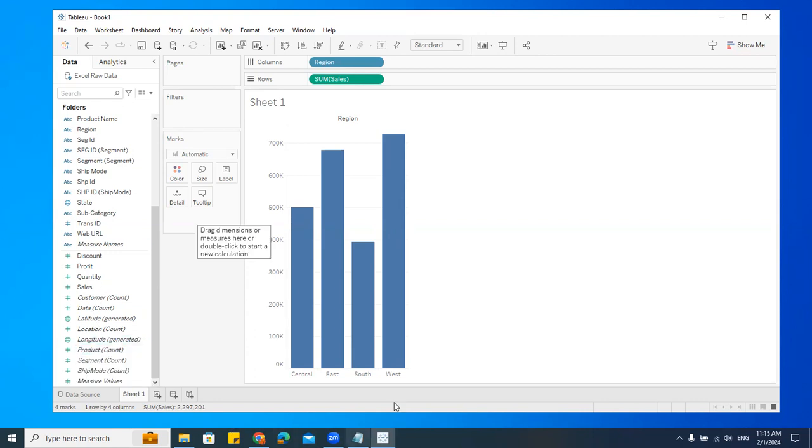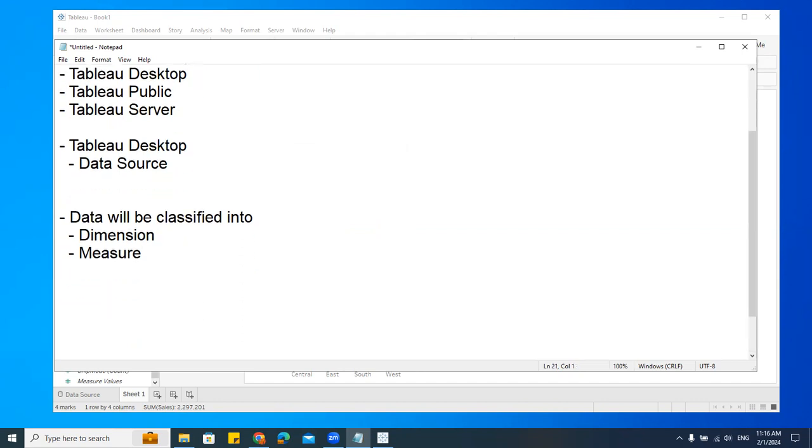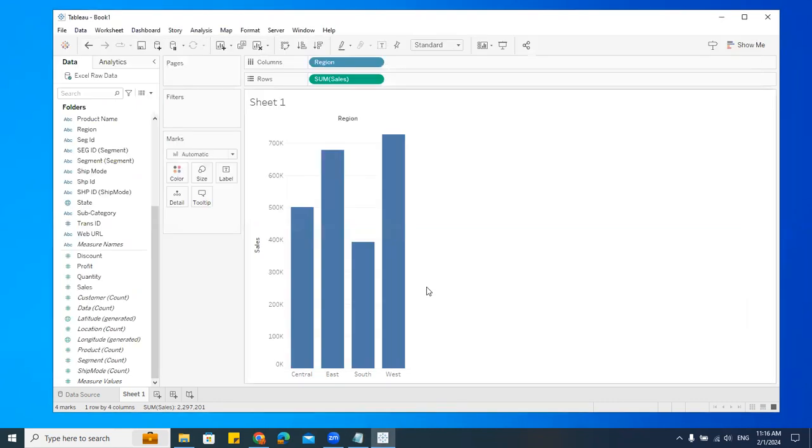Okay. Now we have this dimension and measure. The notes, everything is there in that particular folder. Tomorrow I'll tell you how you can go and learn the entire process. All right. So we have dimension and measure, and you should be aware of this.